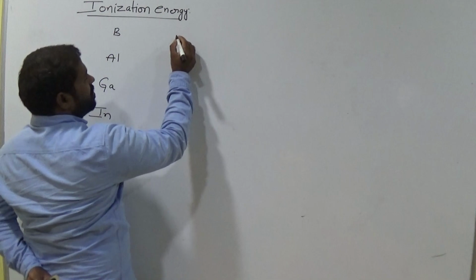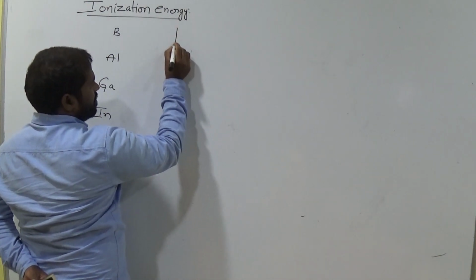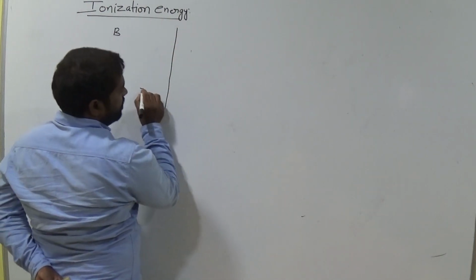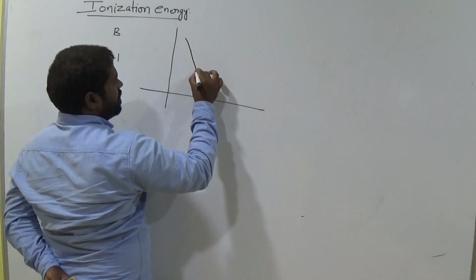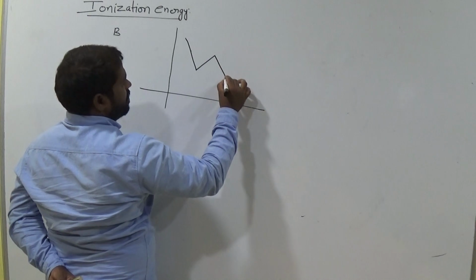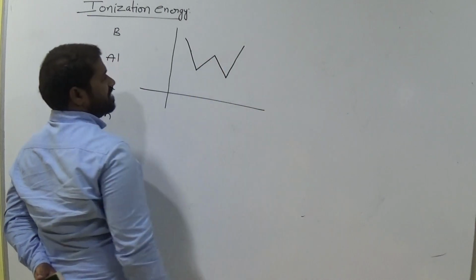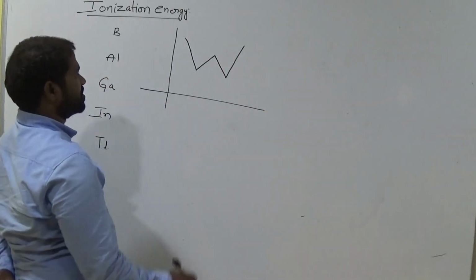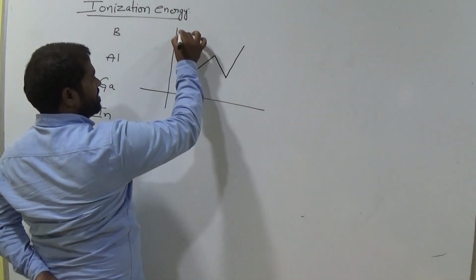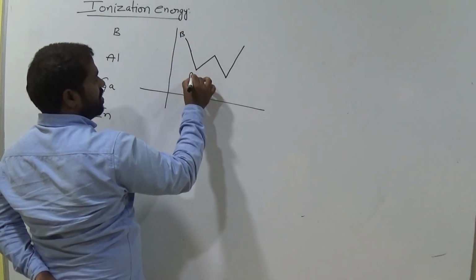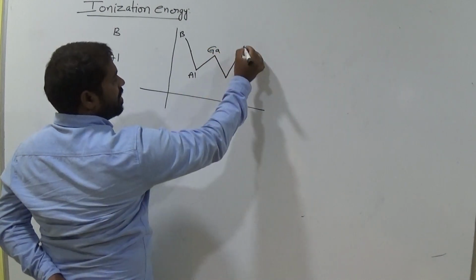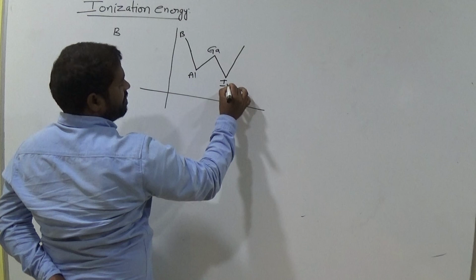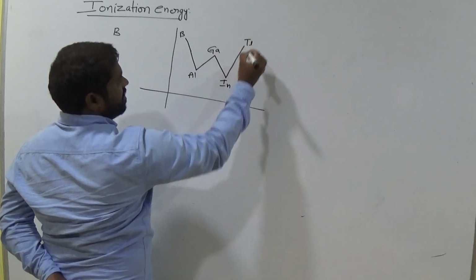the ionization order, just like W, this is the shortcut form. This is boron, aluminum, gallium and indium, and this one is thallium.